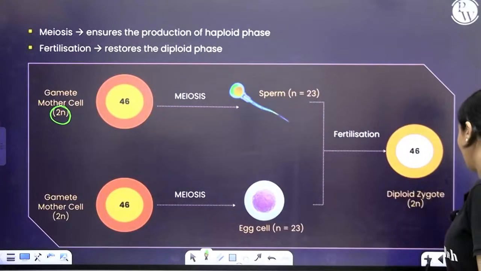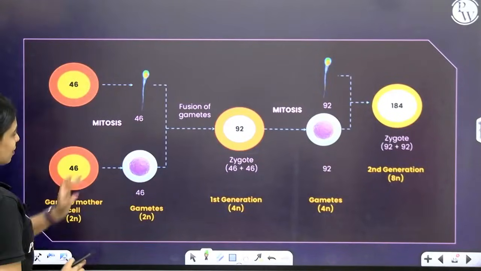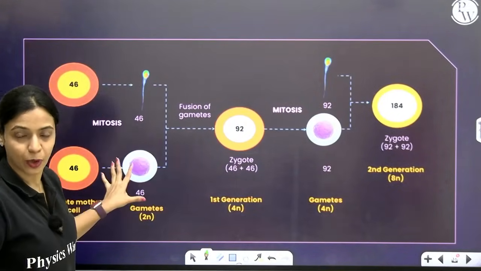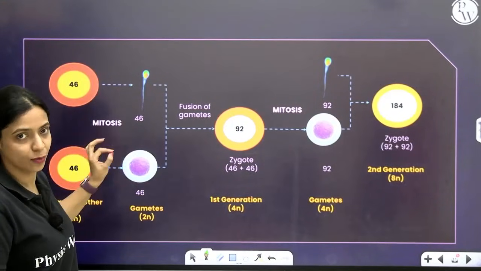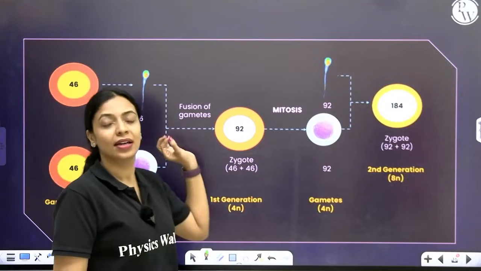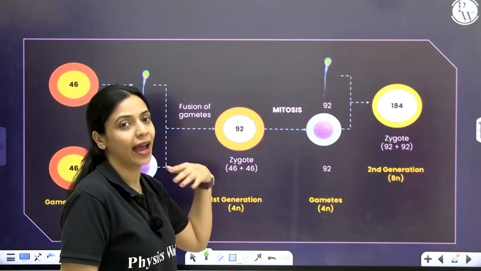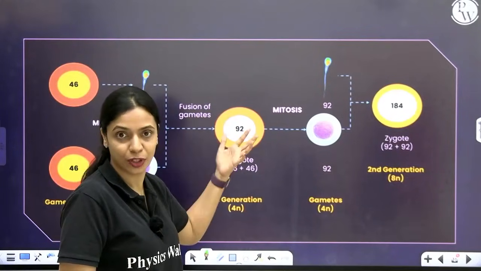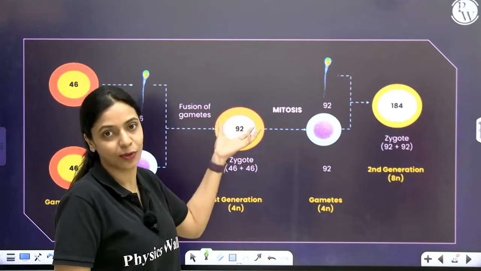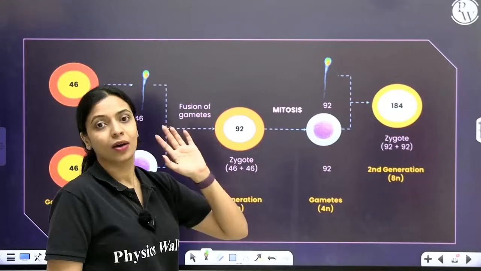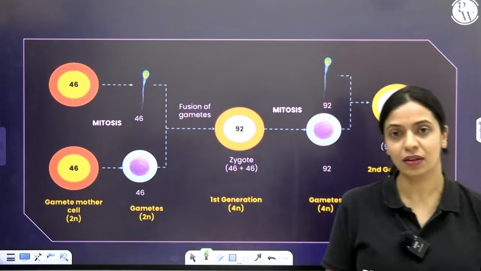What would happen if gamete formation happened via mitosis? Gamete mother cells are diploid. Gametes also will be diploid. Imagine if a sperm containing 46 chromosomes fuses with an egg which also contains 46 chromosomes, then the zygote is going to have 92 chromosomes. It's going to be tetraploid. Now, if this zygote develops and reaches maturity and if it has to reproduce, then the gametes that this individual that has formed from this zygote will have 92 chromosomes, and the next generation would be 184 chromosomes in the zygote, right?